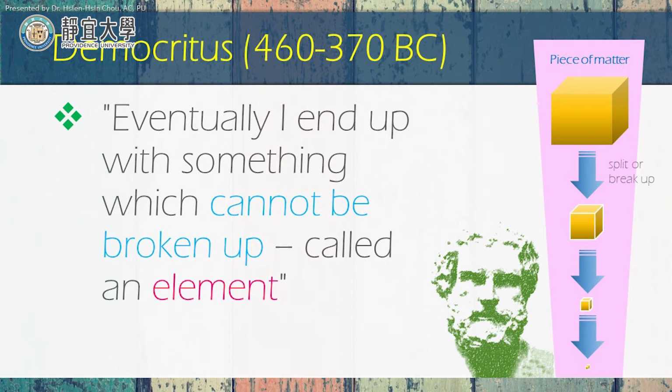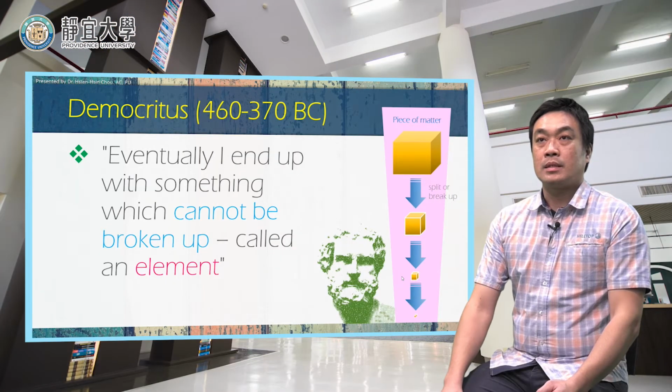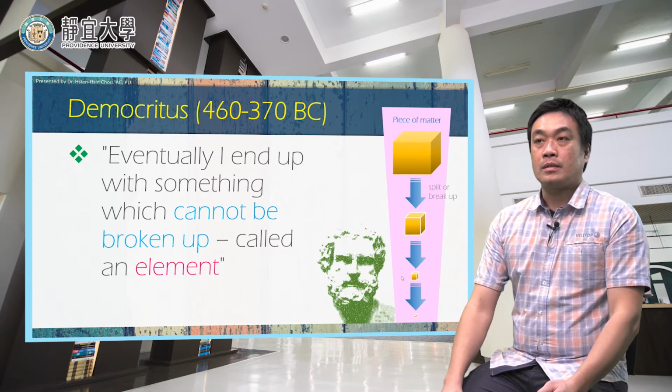Later, Democritus says that eventually you end up with something which cannot be broken up, after he cuts something into small pieces. So this very smallest piece can be called the element.